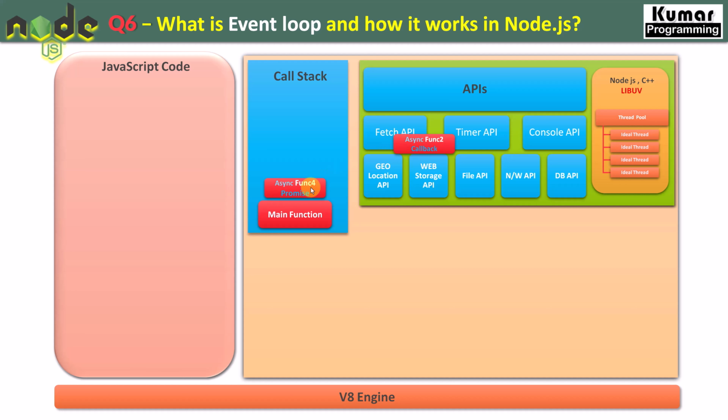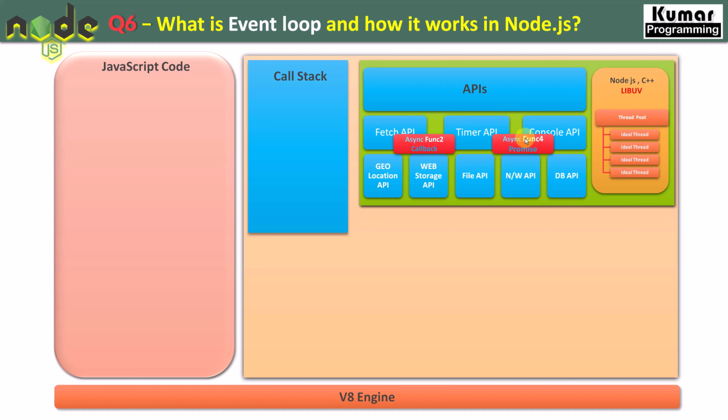Now our fourth block of function comes into the call stack, and this is also async, so it will go to the API, right? Suppose that here I'm going to have this async function inside the timer API. But before that, see here, this is our main thread, and this main thread is getting completed. But still our asynchronous functions are getting executed inside Node.js LibUV.